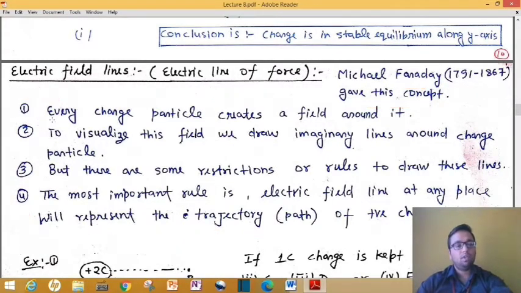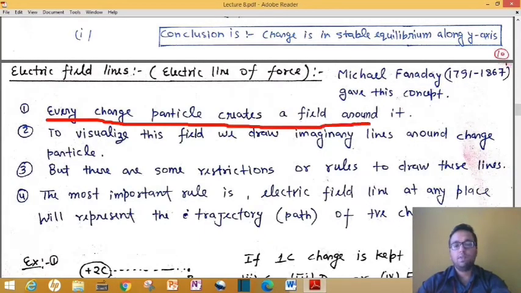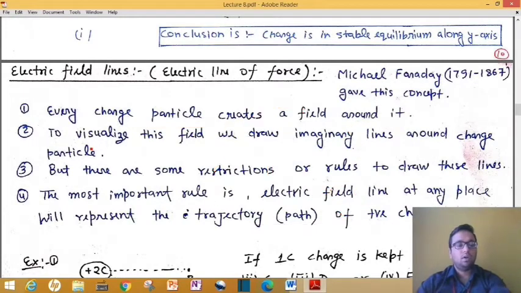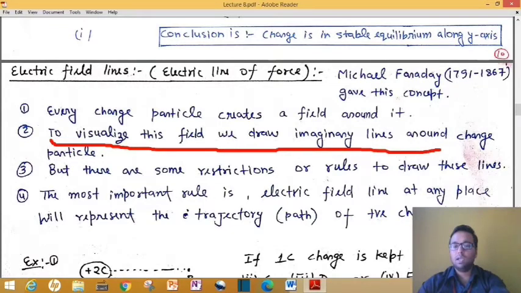So point number 1 is what? Every charged particle creates a field around it. Now you can understand this very well. If you place any charge in space, around this charge we will get an electric field. Now the second point is, to visualize the field we draw imaginary lines around the charged particle.